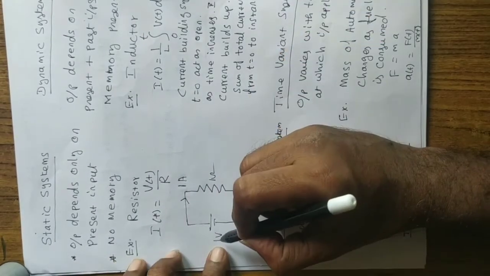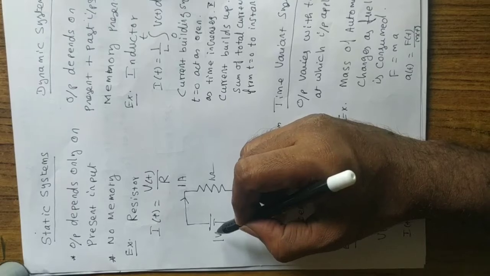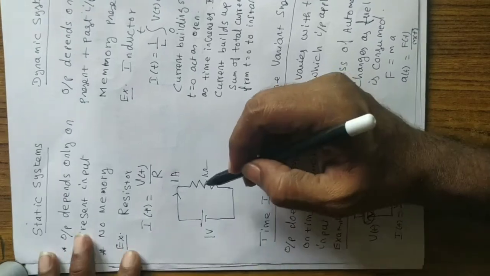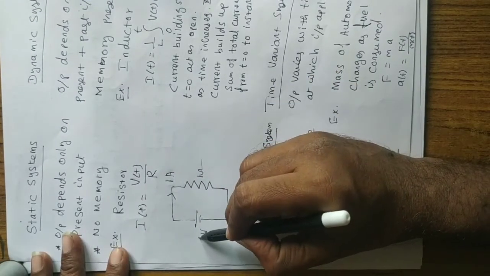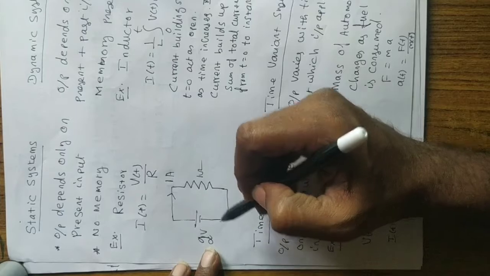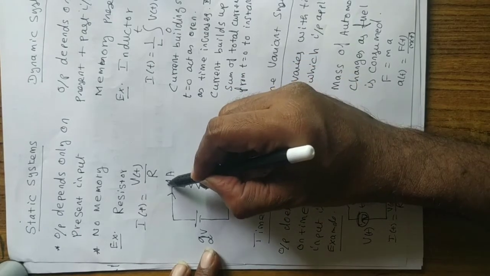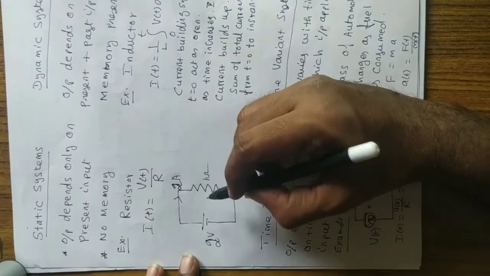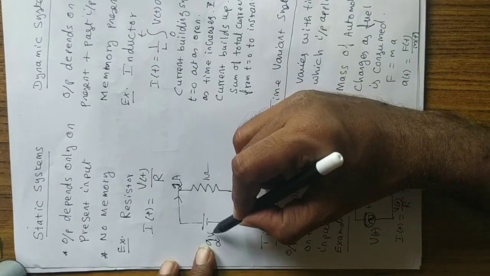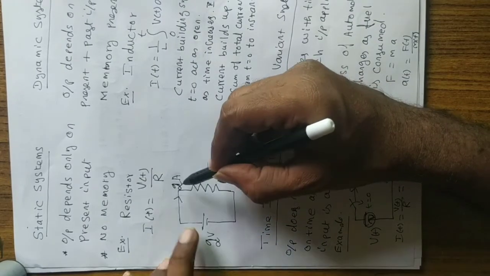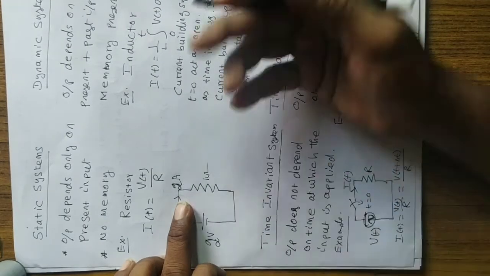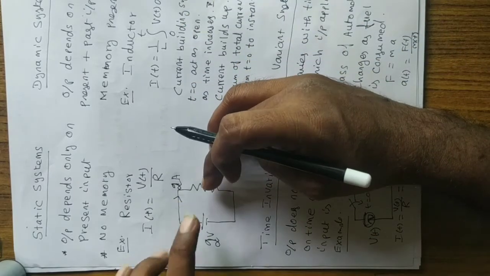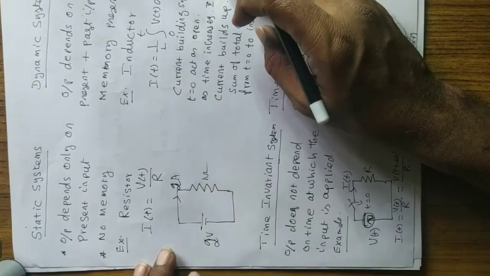Now instead of 1 volt, if I connect 2 volt here, across the resistance, the current will be 2 ampere, right? So at present the voltage source is 2 volt connected across the 1 ohm resistance. The present current flowing through the resistance is 2 ampere. It does not depend on any previous value, right?